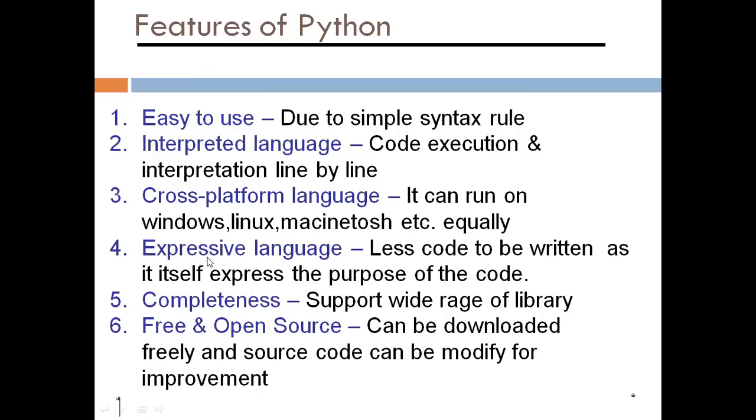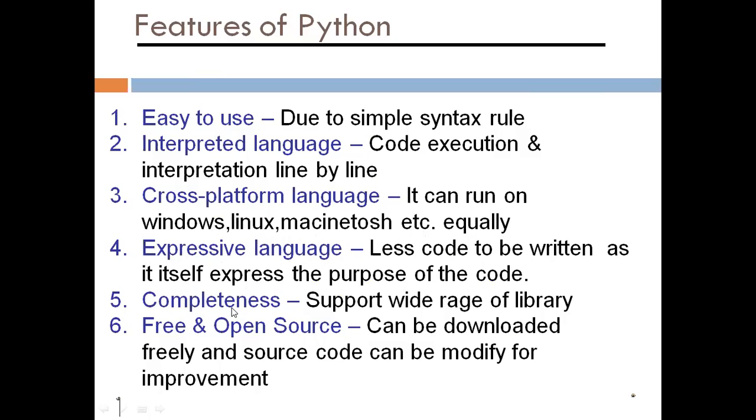Then, Python is an expressive language. Less code is needed to be written, as the code itself expresses its purpose. It has small codes, so we can get an answer in a small code.